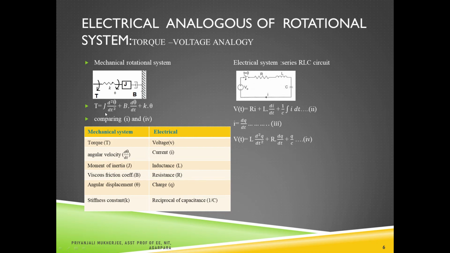For the moment of inertia J, we can say it is analogous to the L, that is inductance. Viscous friction coefficient B is analogous to the resistance R. The angular displacement theta is analogous to the charge Q, and the stiffness constant K is analogous to 1 by C, that is the reciprocal of the capacitance.